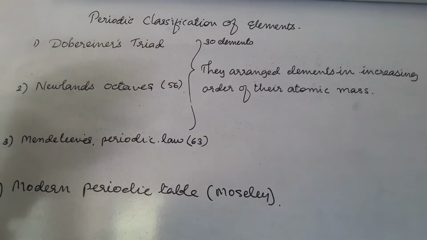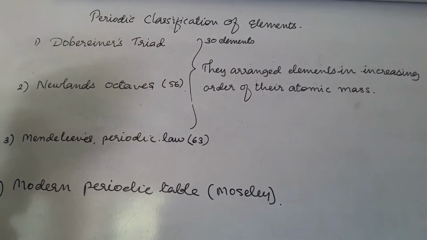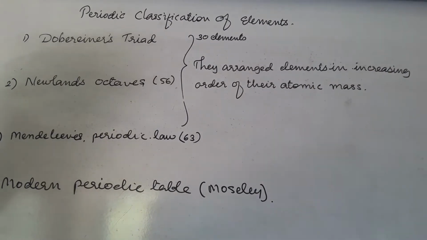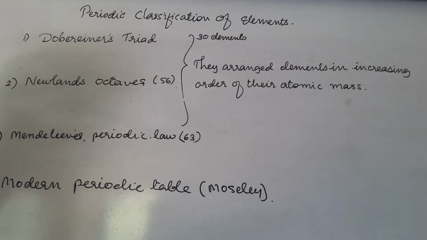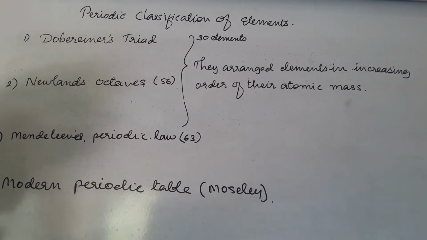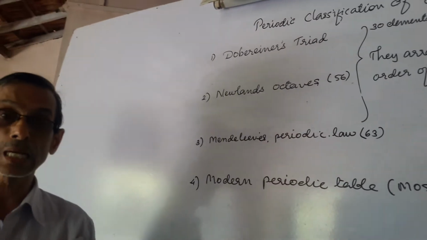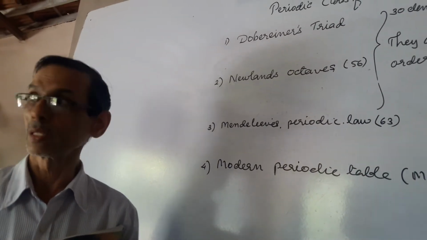Now the question is, why do we feel the need to classify the elements? As we study science, in botany or zoology, we come across different types of plants and animals and their species. To find their properties is very difficult, and that's why we feel the need to classify them. When we classify them in certain categories, then the study becomes easy and one can easily understand. Similarly, we know that in chemistry, there are 92 elements occurring in nature,